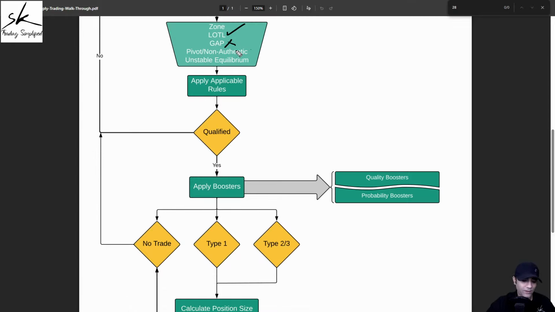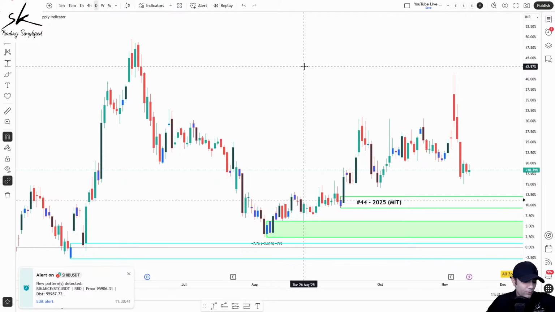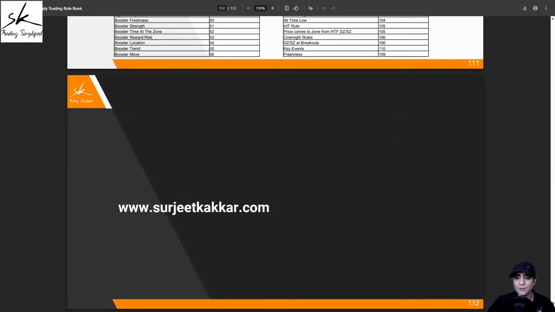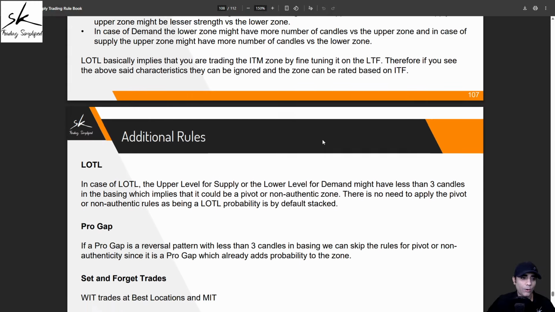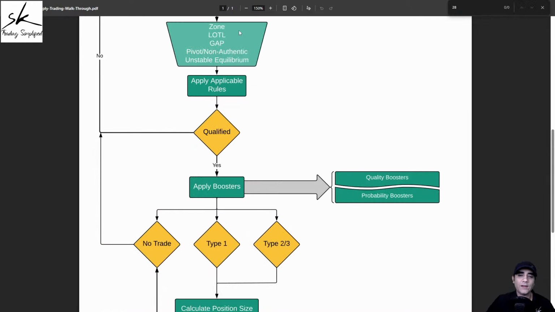Pivot and authenticity, definitely it's a drop base rally structure. So if I go back, you will see that it is a structure of a drop base rally. Now ideally we always apply the rules of pivot and authenticity to drop base rallies and rally base drops. But if you go to the rule book, you will see you have some exceptions, and one of the exceptions is that in case of level on top of level, there is no need to apply the pivot and authenticity rules, because that positive factor we are looking for, we already have as a case of level on top of level, right? So we can skip the rules of pivot and authenticity in this case, and it is not unstable equilibrium.